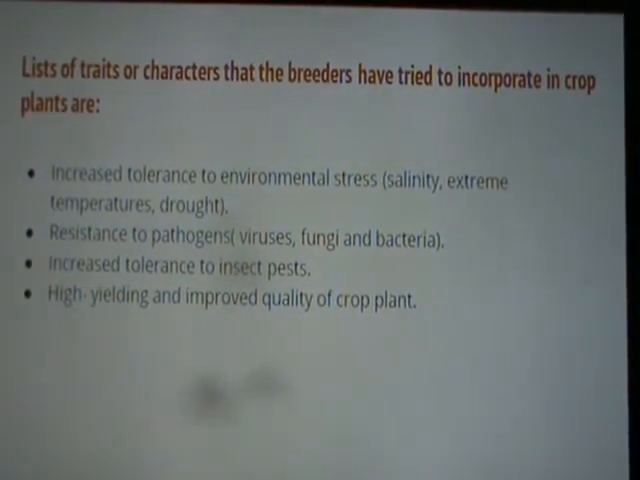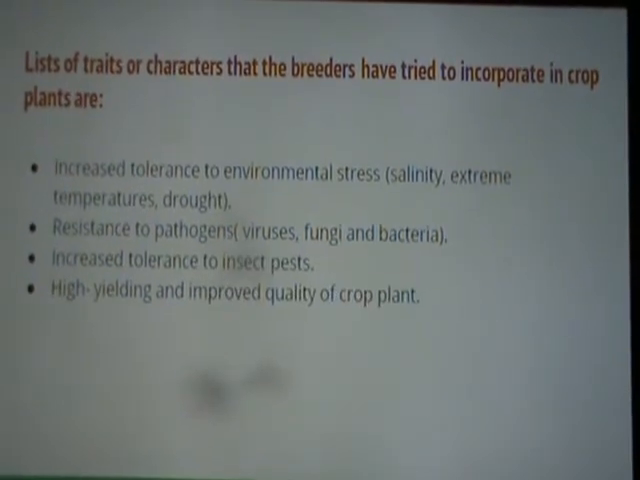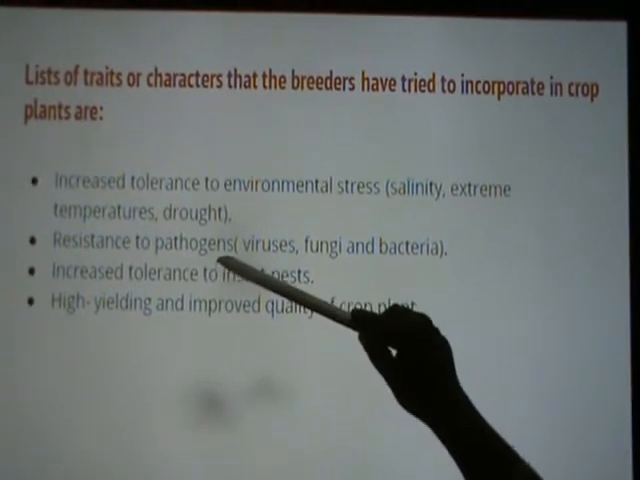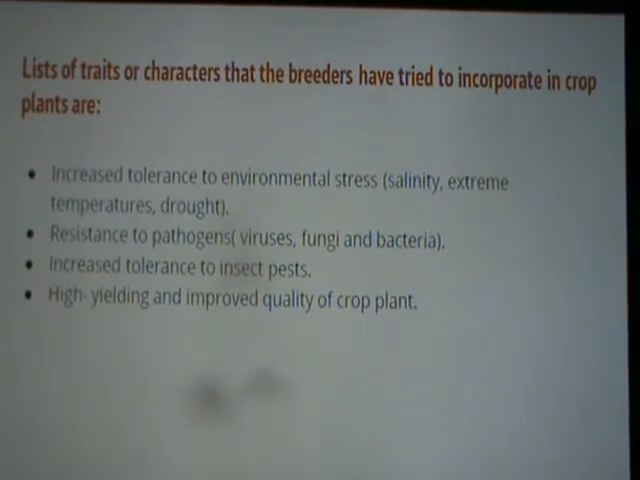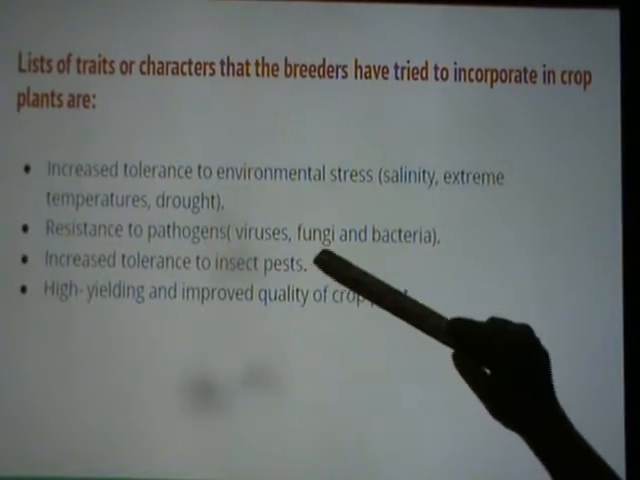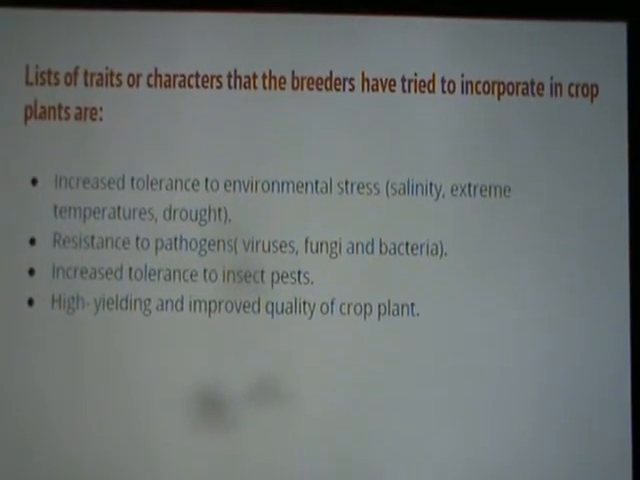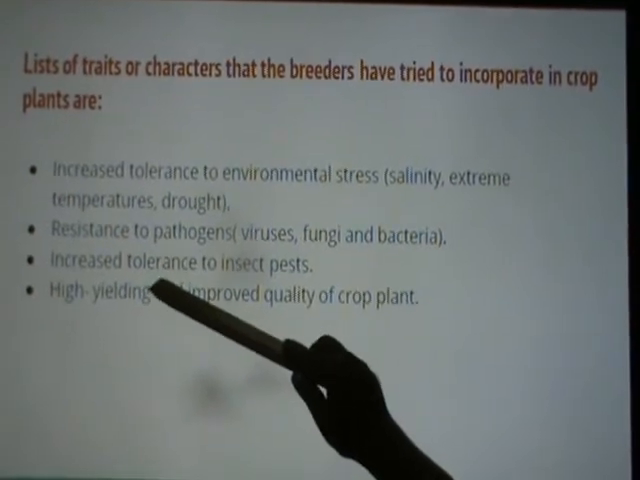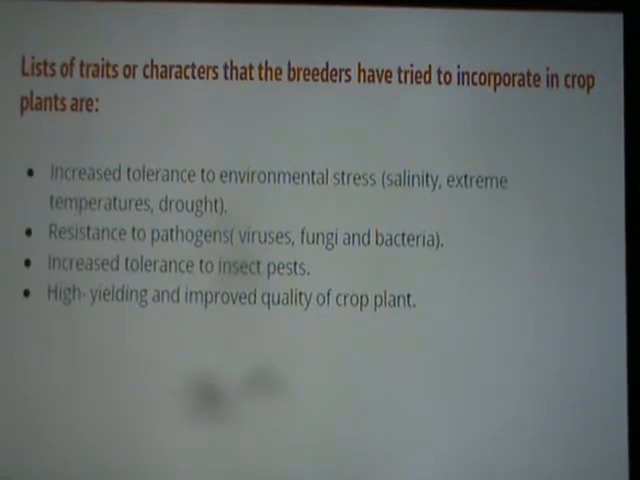Second, they will be looking at the trait which the breeders look into for incorporating into crop plants, which is resistance to pathogens. Pathogens are nothing but the microorganisms which cause diseases. Okay, so we can classify them as viruses, fungi and bacteria. So there are viral diseases, fungal diseases and bacterial diseases which affect the crop plants. Then another important factor is even the insect. Many insects are there which also infect and decrease the yield of the plant.